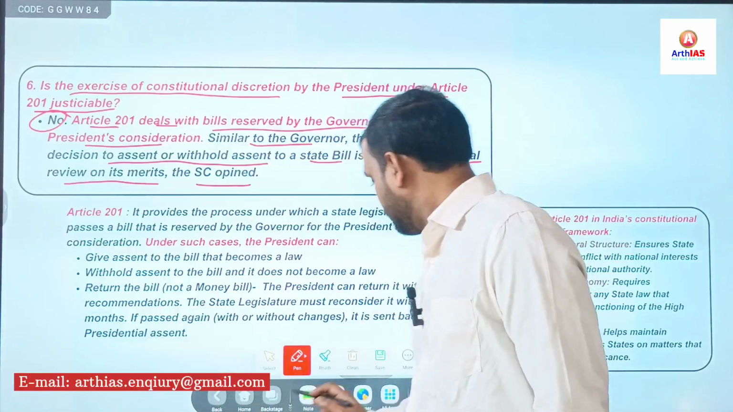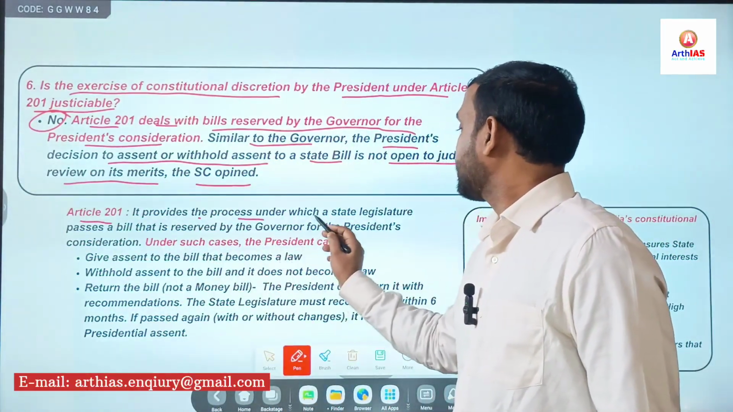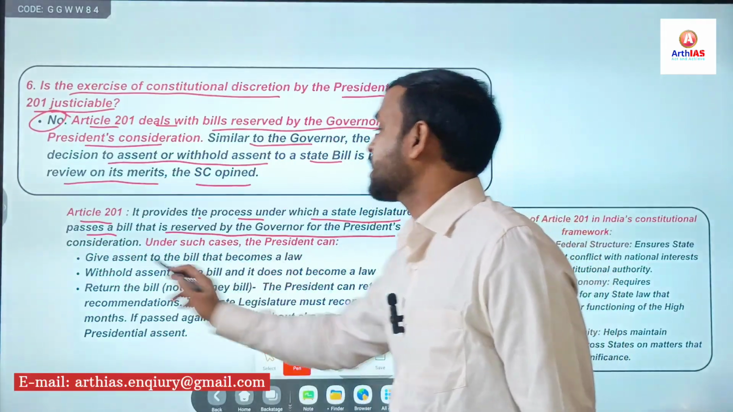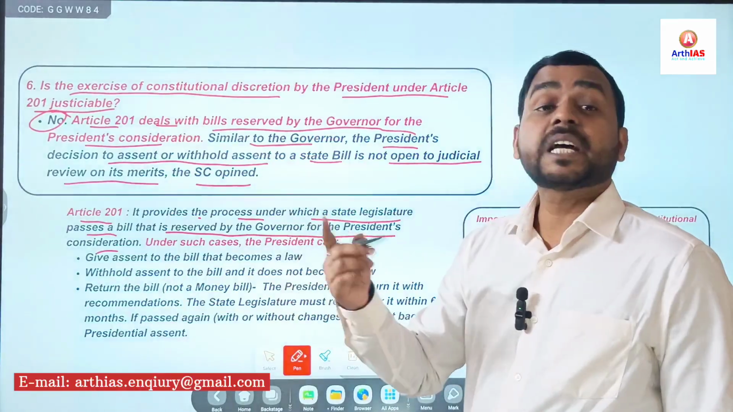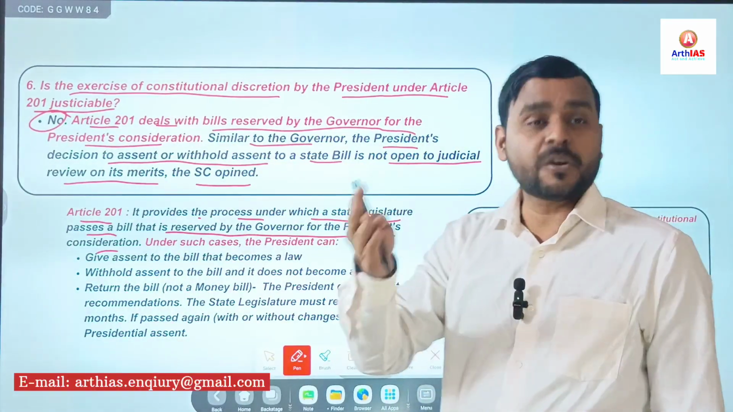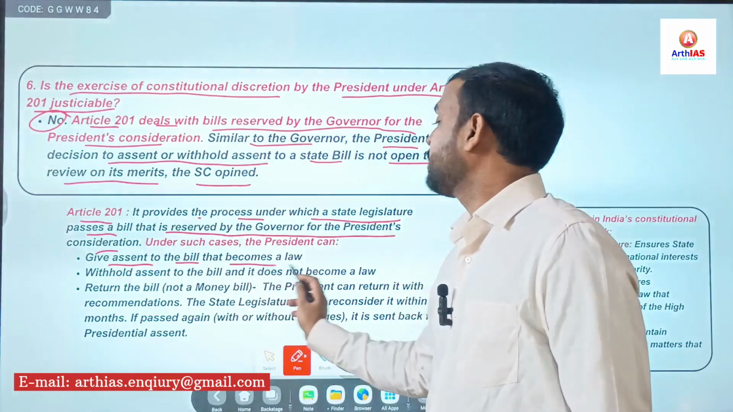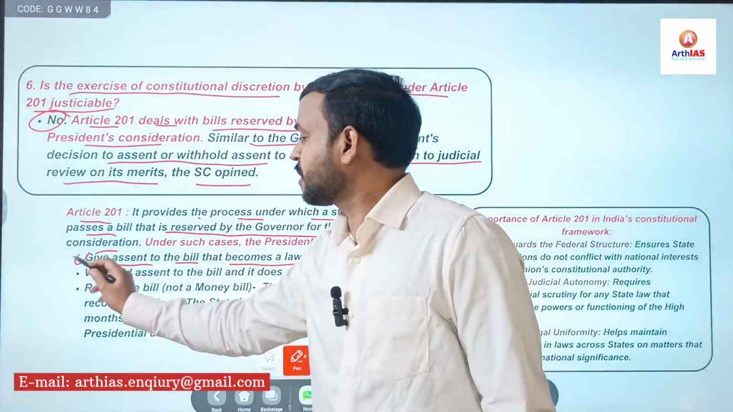So let's see what Article 201 is. It provides the process under which a state legislature passes a bill that is reserved by the governor for the President's consideration. And under this Article 201, the President has 3 options. First, give assent to the bill, that becomes a law, just like the governor. Simple. This is the very simple procedure.